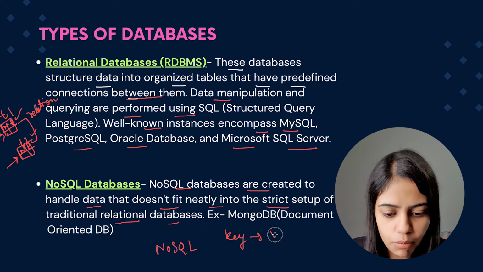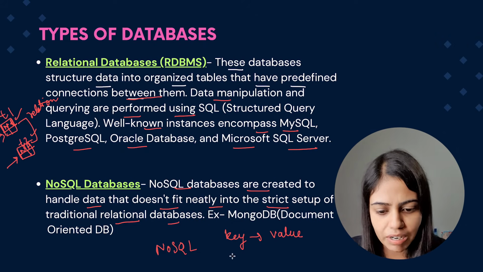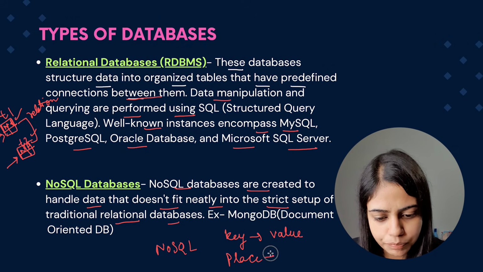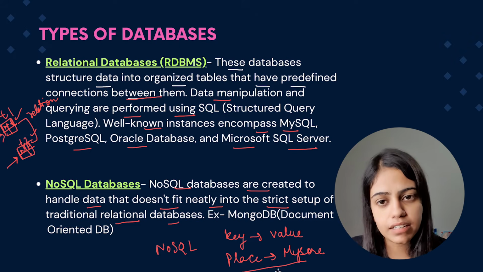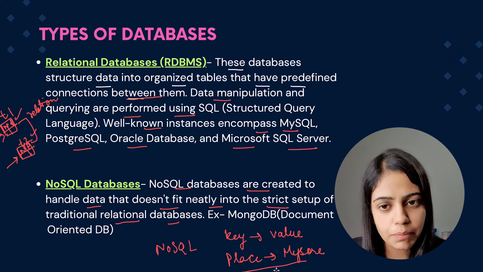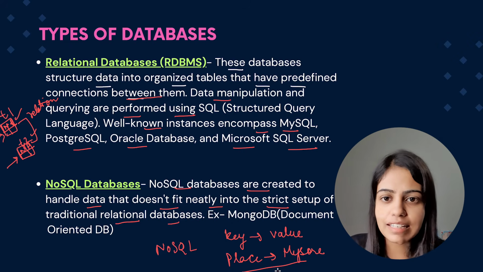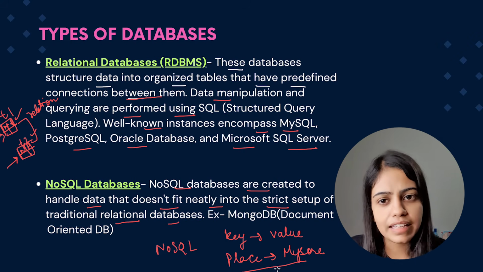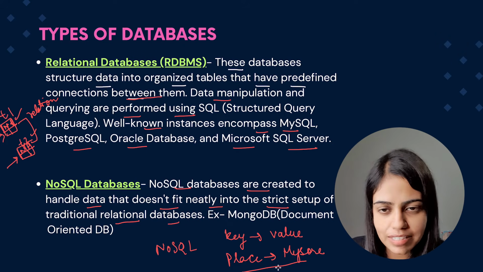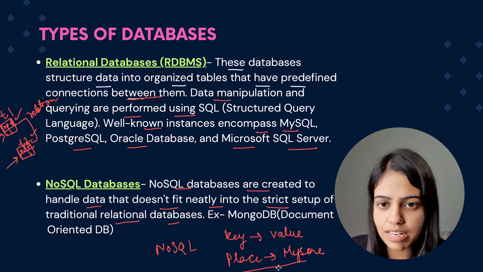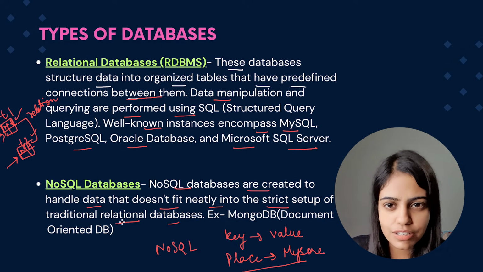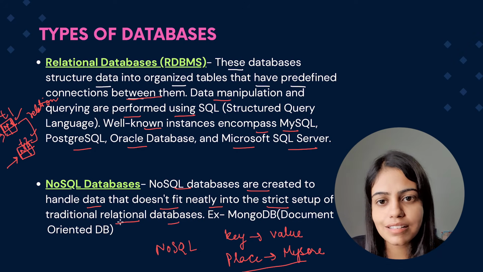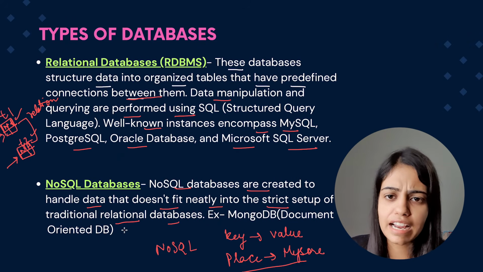Basically data is stored in the form of key-value pairs, which I explained earlier. Consider there is a key called place, and the value would be Mysore. So the data is stored as key-value pairs, you can say in the form of a hash map. In relational database models, the data is stored in rows and columns, with a unique key which uniquely identifies the table, and there are more things in the relational model which are not followed here. That is why it is called NoSQL, that is, not SQL. People say many things, but considering it, it is a database where we don't use SQL queries and which doesn't follow the relational model.